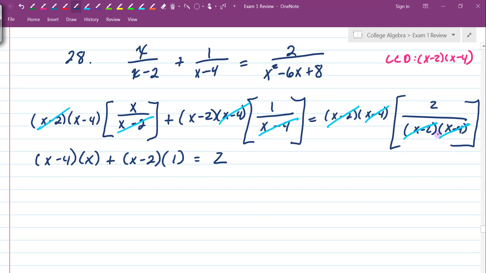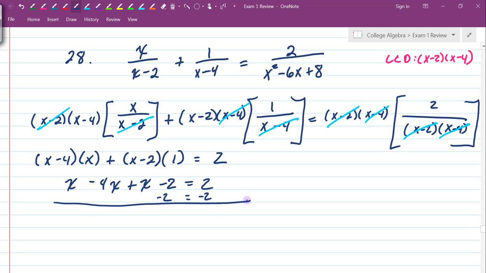Now I'm going to distribute my x, so I end up with x squared minus 4x right here, and then over here I'll just times 1, so it's plus x minus 2 is equal to 2. I'm going to combine like terms and bring my 2 over.